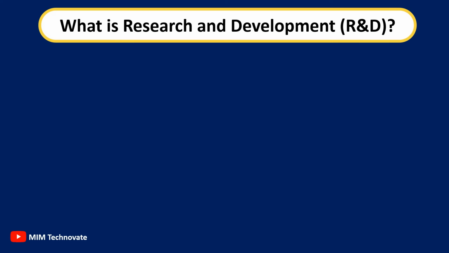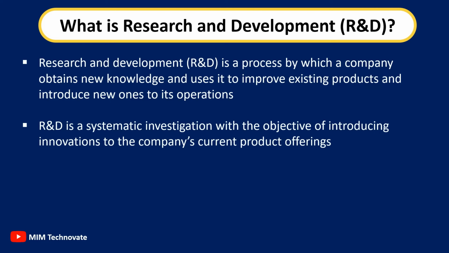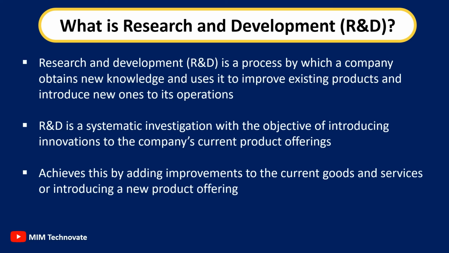What is research and development? Research and development is a process by which a company obtains new knowledge and uses it to improve existing products and introduce new ones to its operations. R&D is a systematic investigation with the objective of introducing innovations to the company's current product offerings. It achieves this by adding improvements to the current goods and services or introducing a new product offering.